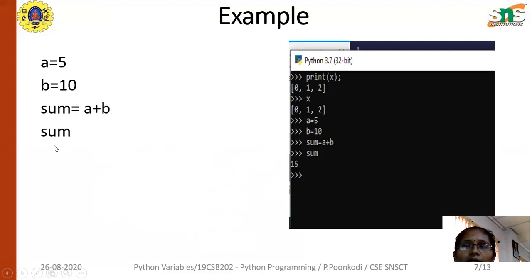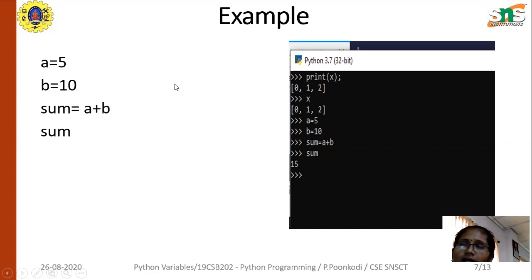Then with the help of sum, we can print the value. In this, A and B are variables. A is stored with the value 5 and B is assigned the value 10, and for assigning, the equal to operator symbol is used.